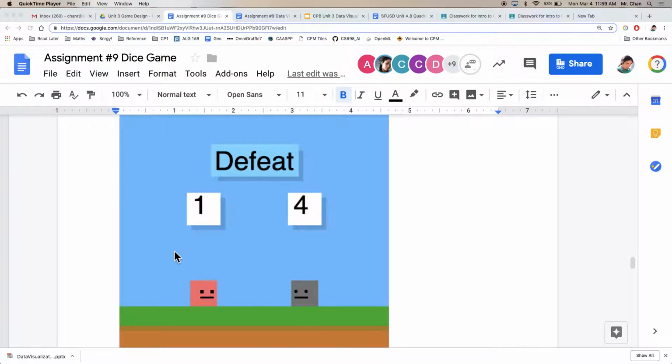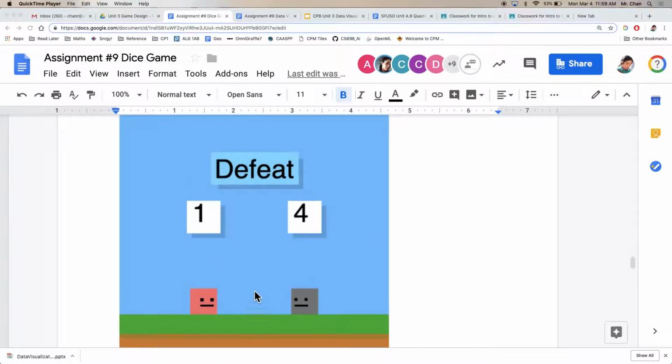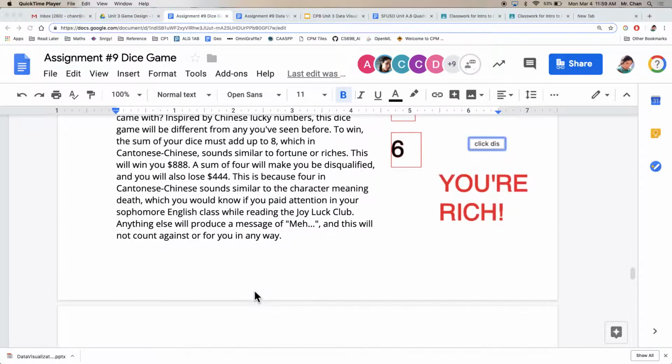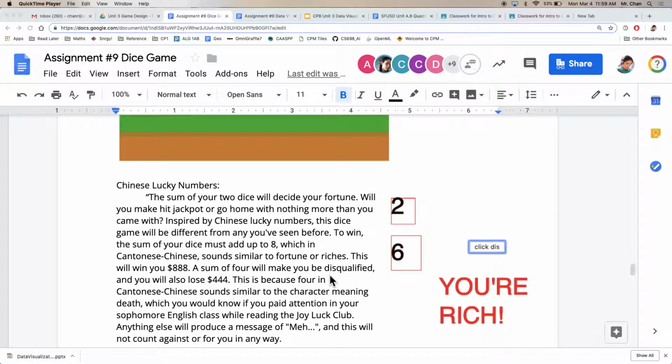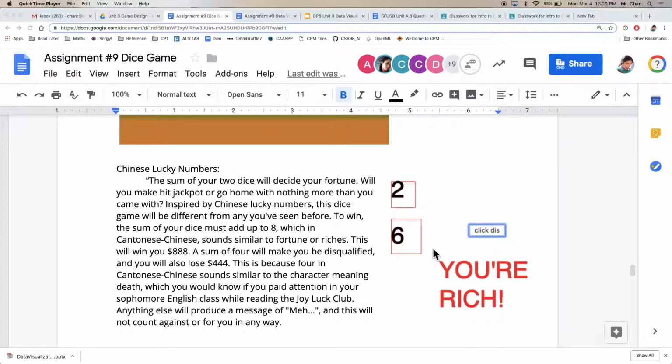They also implemented their own set of rules from games in their childhood or dice games they're familiar with. Other people decided to take a more animated route. So when you click on this button, the dice re-rolls, the guy jumps, and the score is, I think, kept somewhere. Other ones, notice this, built on the starter code, and this looks for certain numbers. So the logic here is a bit hidden, and the code that was built upon this is very expansive. Like here, it's the lucky number 8 according to some Chinese culture, and thus we are rich.